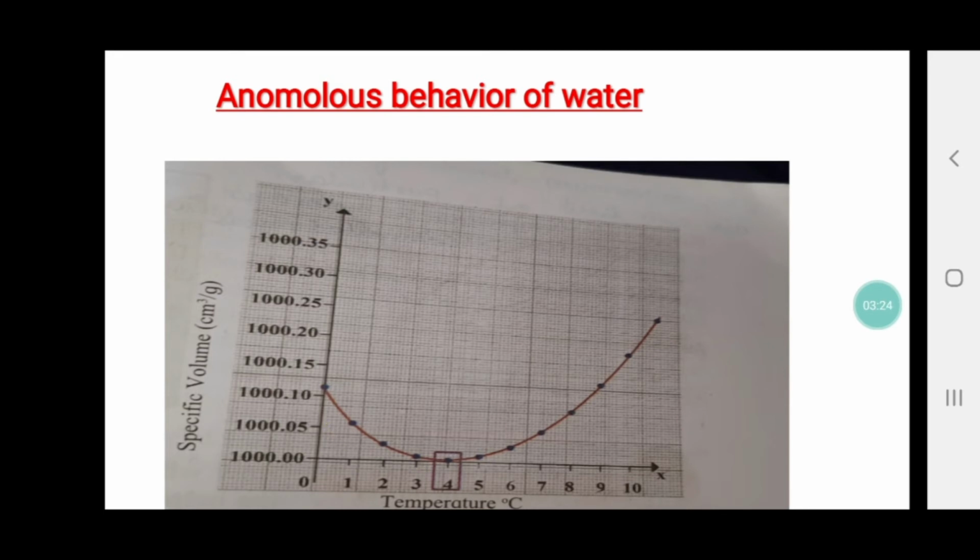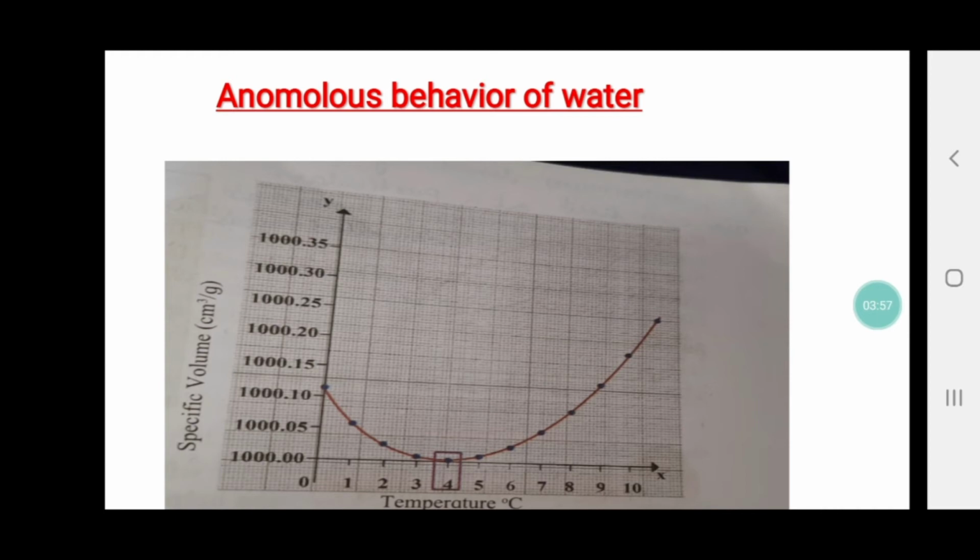Now this increase in volume is one of the special characters of water. And due to this, the temperature range from 0 to 4 degrees Celsius is known as the anomalous behavior of water. Now why is it anomalous behavior?